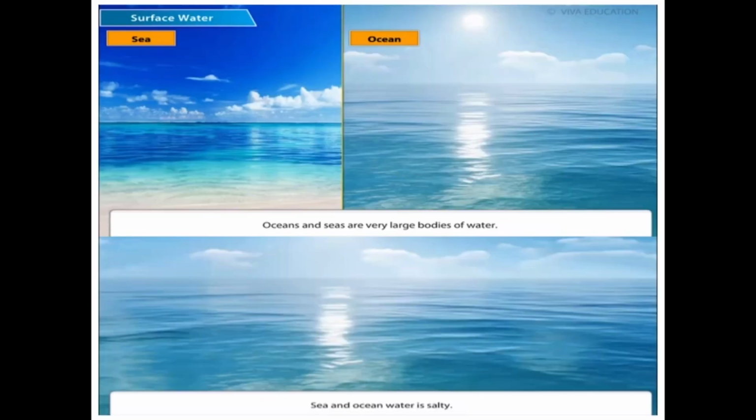Next one is seas and oceans. 97% of the water on the earth is in the oceans and seas. But sea and ocean water cannot be used for irrigation and drinking because it is salty.